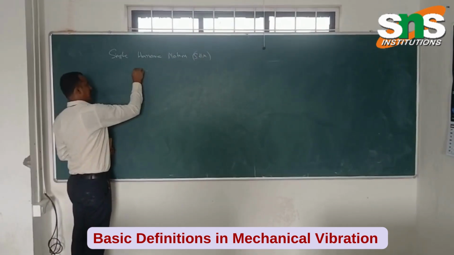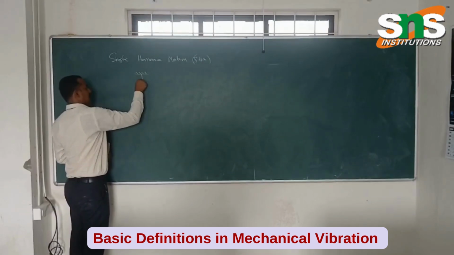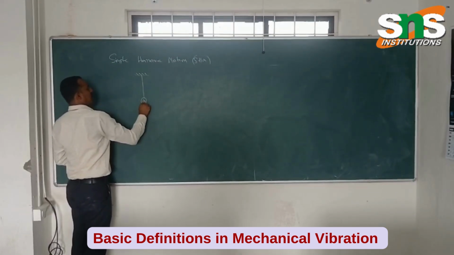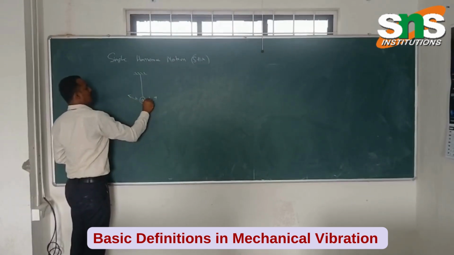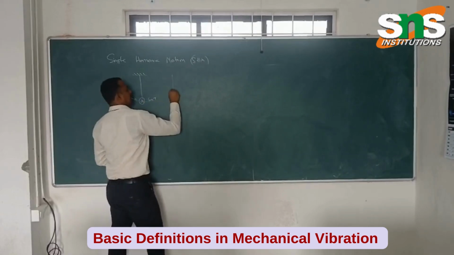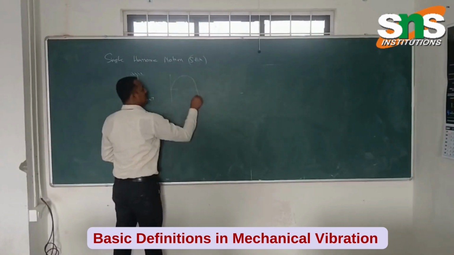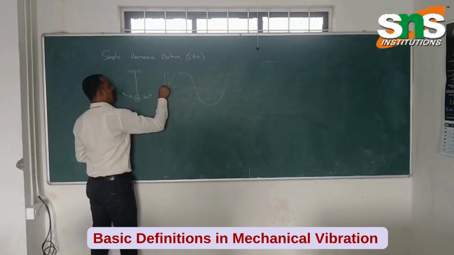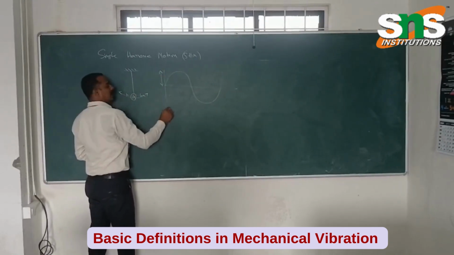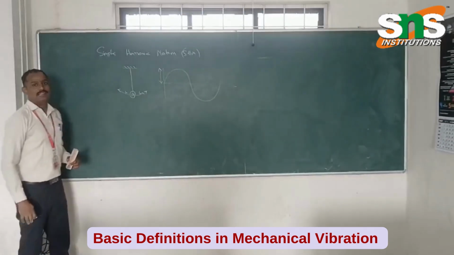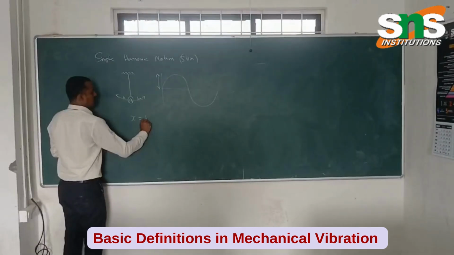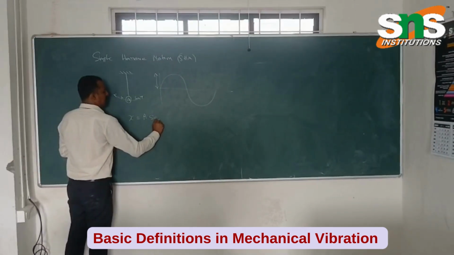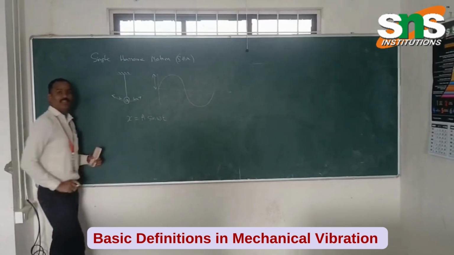Let us say again we take the pendulum, which is oscillating to and fro. It will create a sine wave of amplitude A. So we can write the displacement of the system as x equal to A sin omega t.